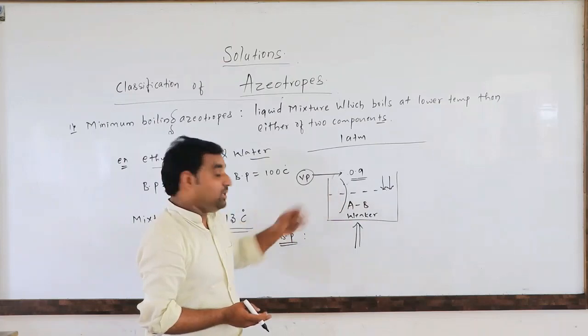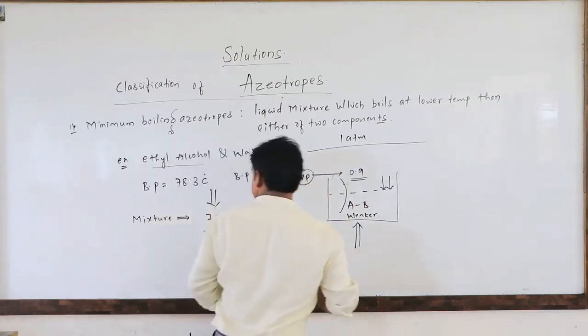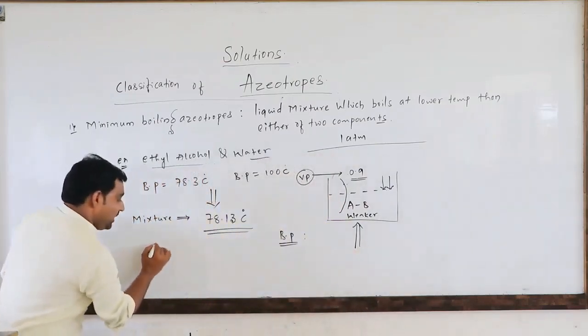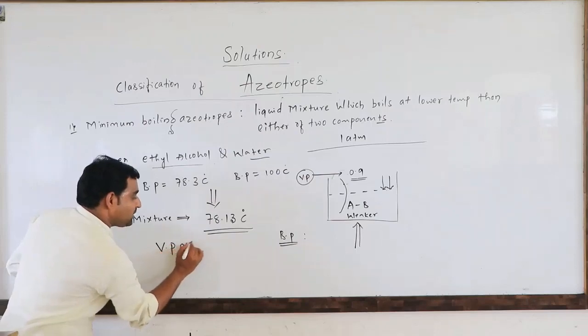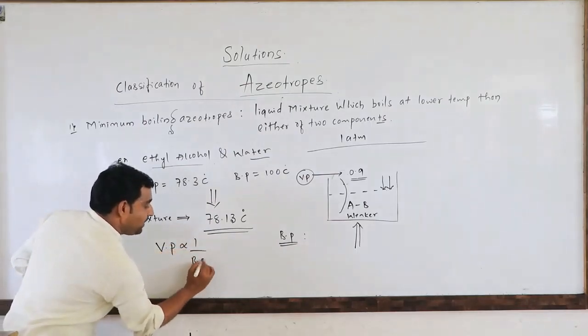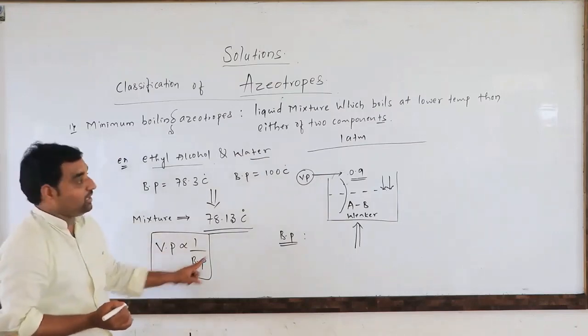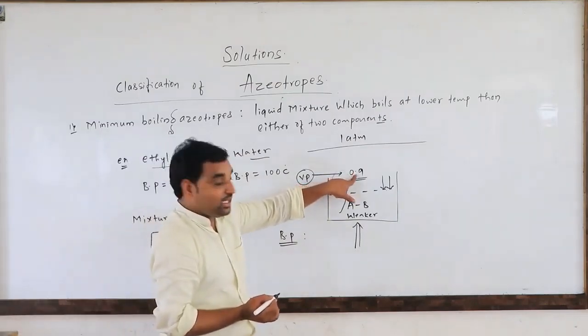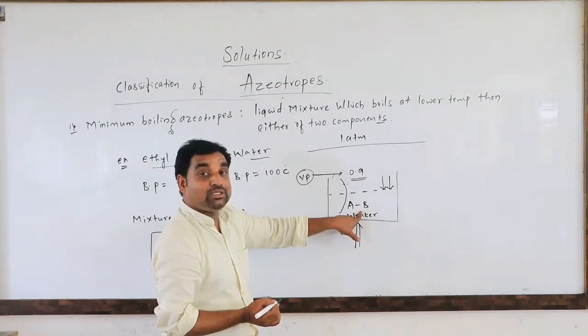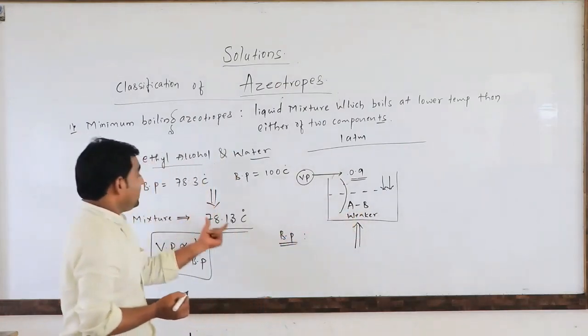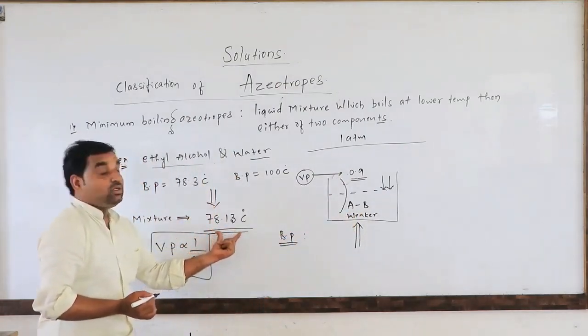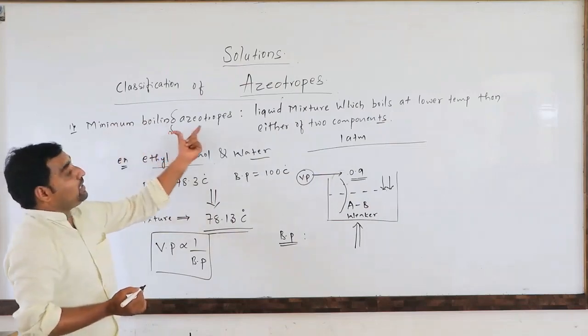Lower temperature means, as we already discussed, the vapor pressure versus temperature relation. Vapor pressure is inversely proportional to the boiling point. If there is more vapor pressure, there will be less boiling point. Here we are getting more vapor pressure, less boiling point. It means at the lower temperature only the liquid starts boiling. So this is the minimum boiling azeotrope.